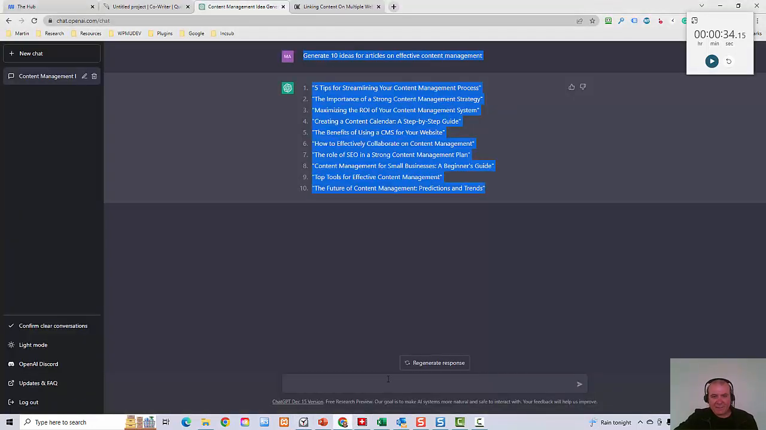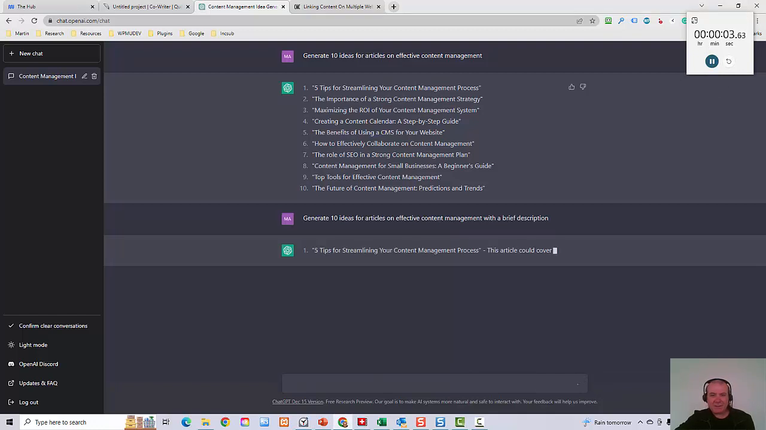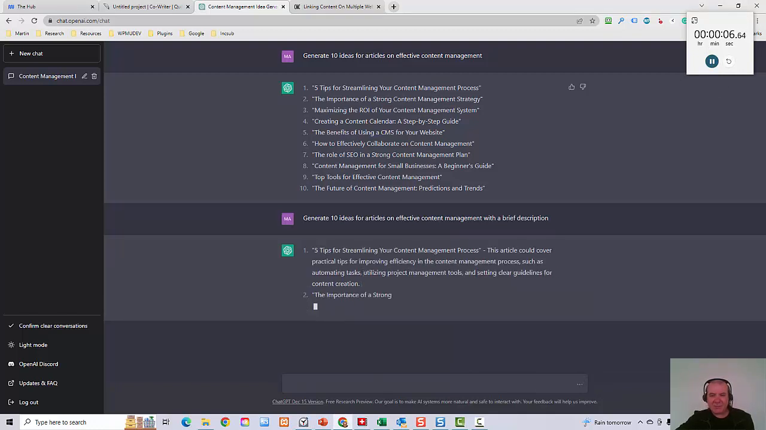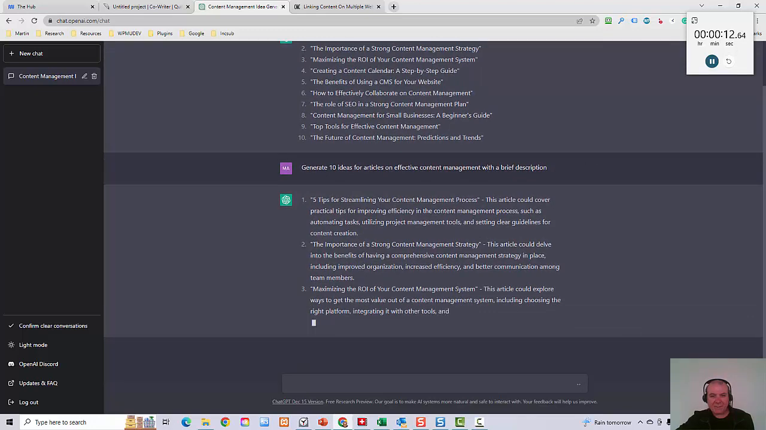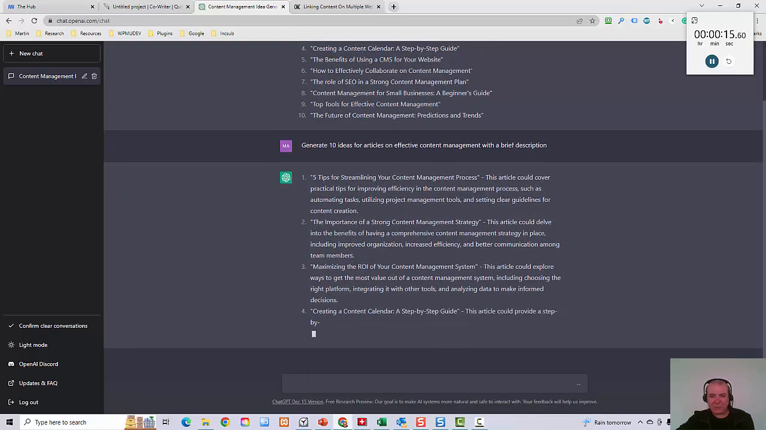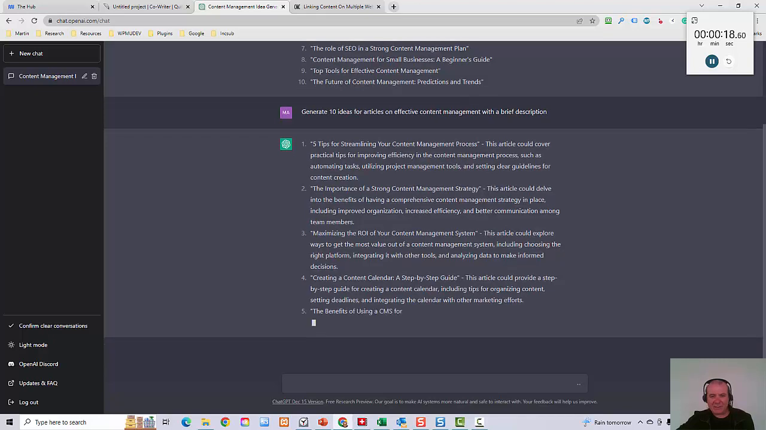Let's go again. And this time I'm going to ask it to generate 10 ideas for articles on effective content management with a brief description. So I'm going to start the timer. Oh, let me reset. Or maybe I didn't reset it the last time. Okay, I'm going to start the timer and click the enter button. So let's go again. Oh, okay, it's actually giving me what the article is about. So basically give me a tiny little brief and some direction.